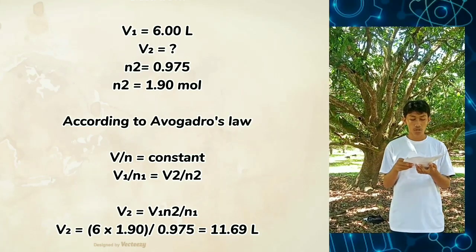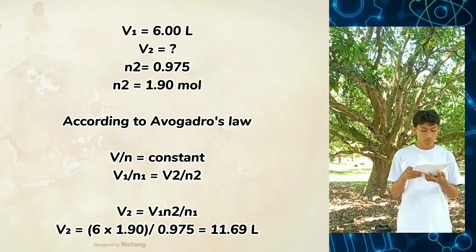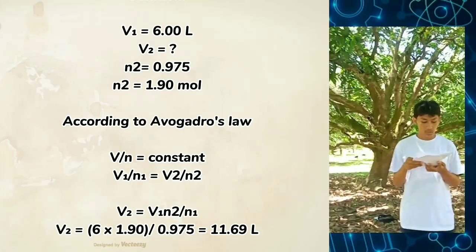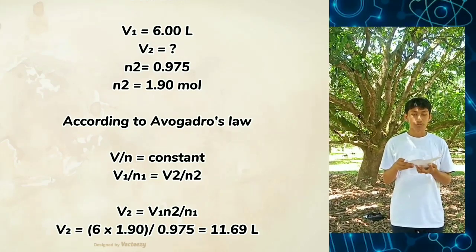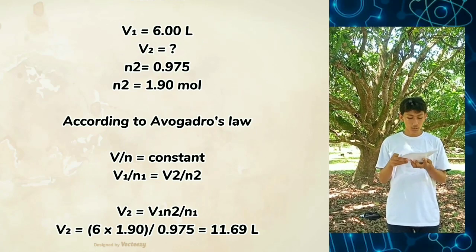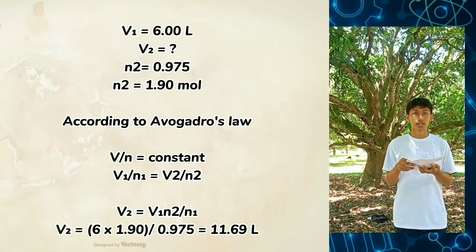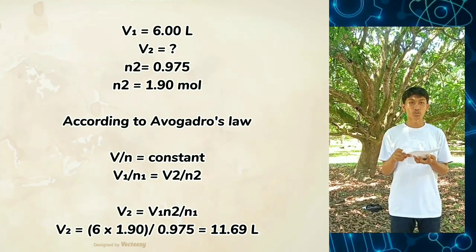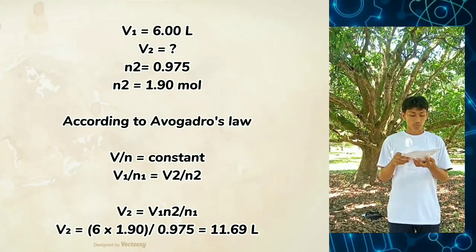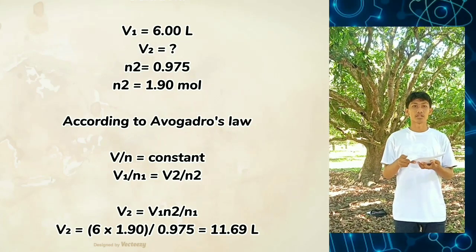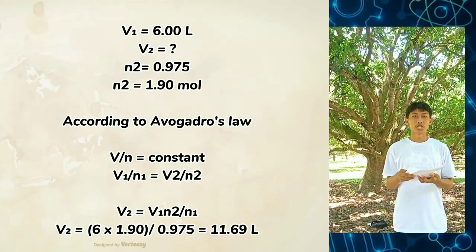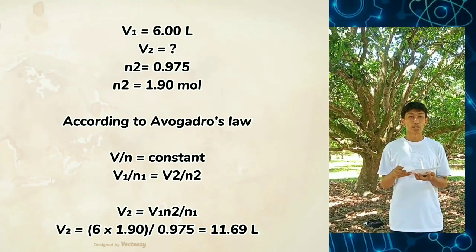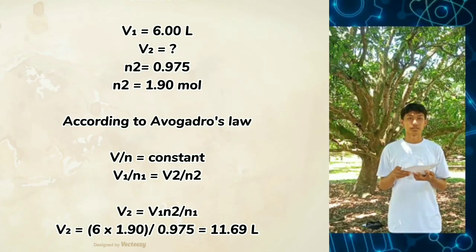According to Avogadro's law, V over n equals constant. V1 over n1 equals V2 over n2. V2 equals V1 multiplied by n2 over n1. V2 equals 6 multiplied by 1.90 over 0.975, which equals 11.69 liters.